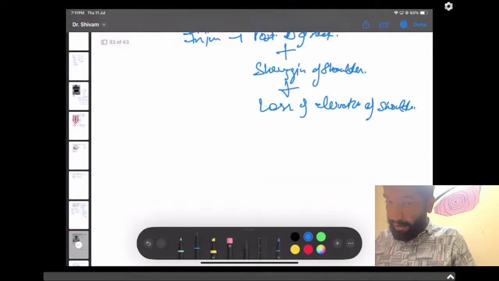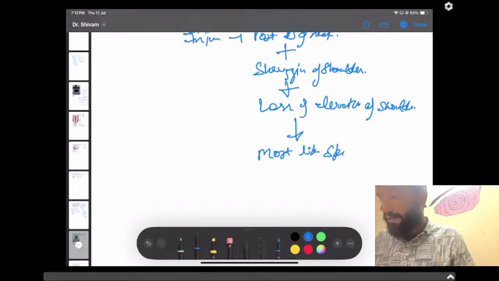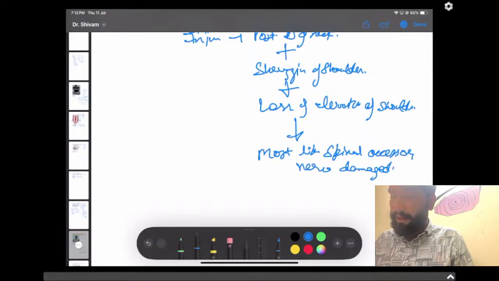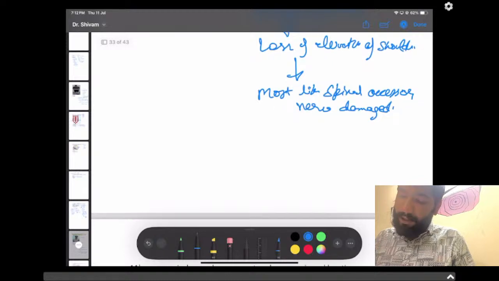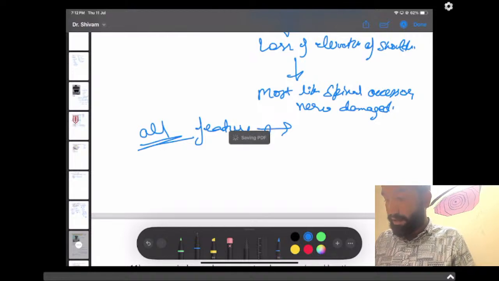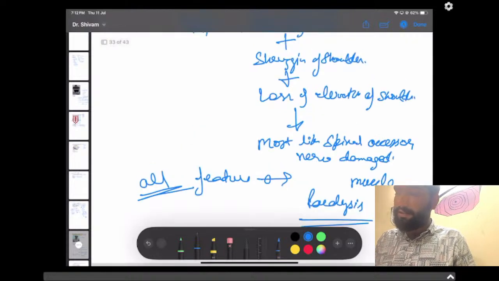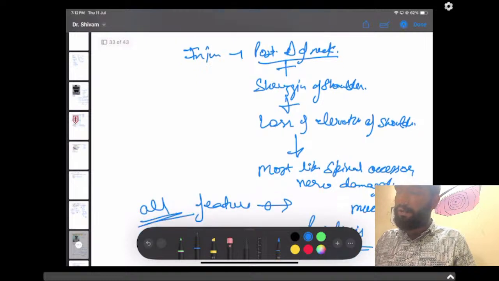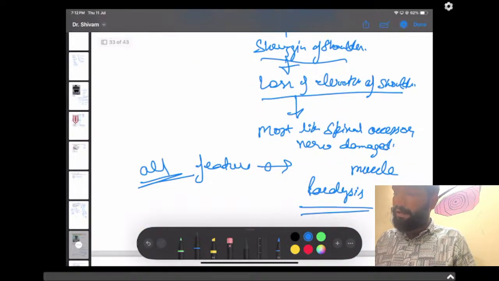So here, most likely the spinal accessory nerve is damaged. And all these features are suggestive of which muscle paralysis? Tell me, guys, in the chat. Which muscle paralysis? All these features: posterior triangle of neck, loss of shrugging of shoulders, loss of elevation of shoulder, spinal nerve damage.